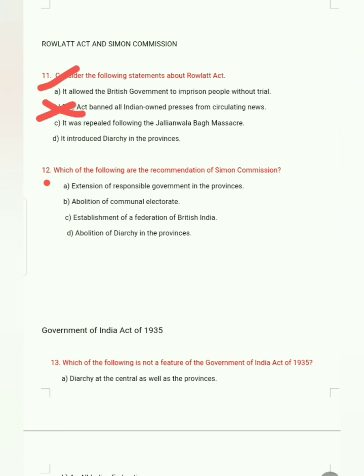It was repealed following the Jallianwala Bagh massacre. Regarding the Jallianwala Bagh massacre, in Punjab on 10 April, Dr. Satyapal and Saifuddin Kitchlew were arrested, and a protest was held on 13 April. General Dyer ordered firing on the protesters. This was the massacre of Indians by the British in 1919, on 13 April.